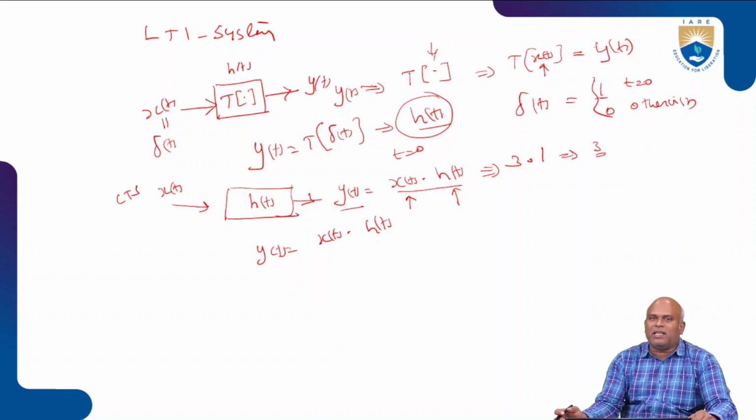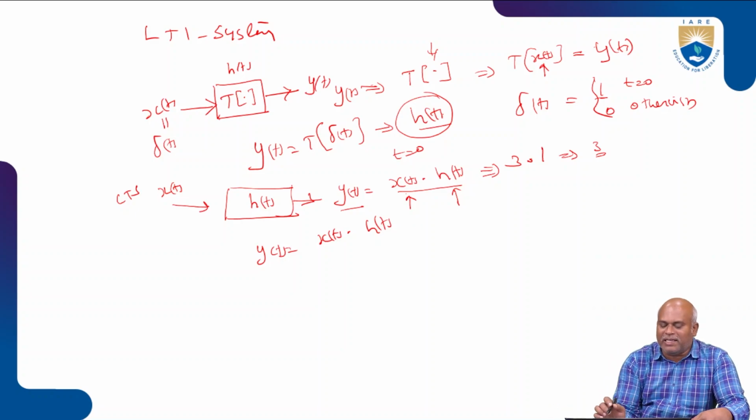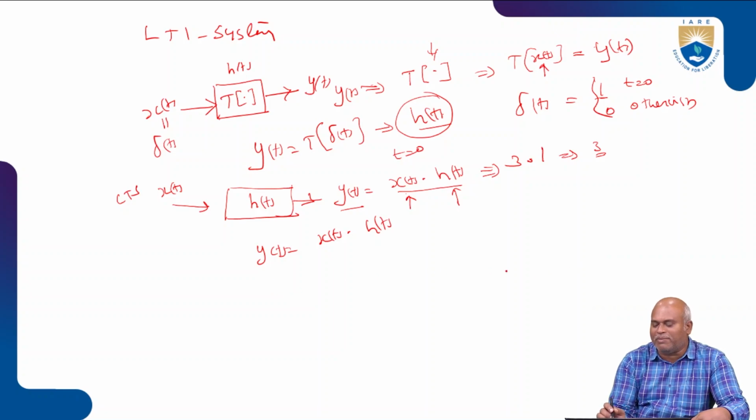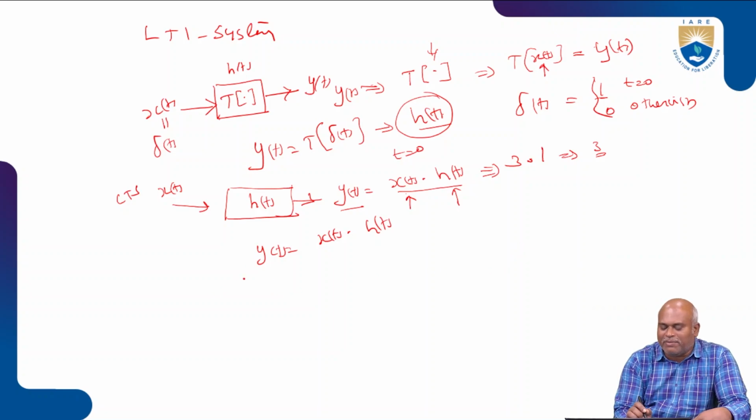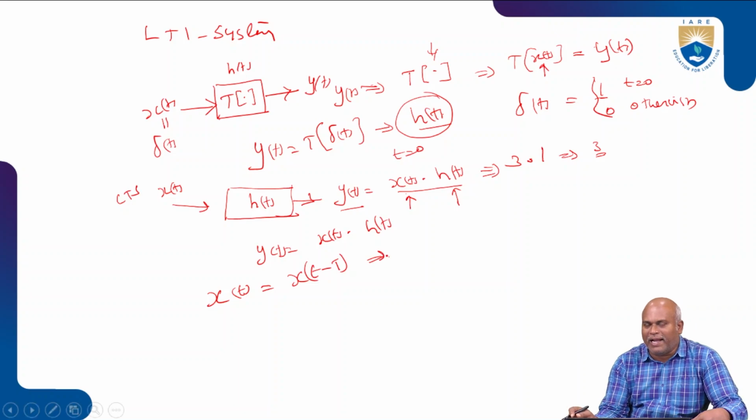Suppose the system is represented as a linear time invariant condition. What is the time invariant condition? As per the statement of the time invariant condition, if you take x of t, it gives the output, and if you shift t to t minus capital T, then the system is represented as an LTI system.